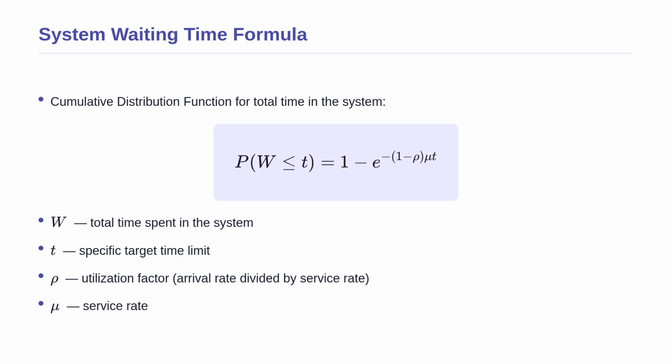As the allowed target time t increases, the negative exponent grows larger, making the subtracted term smaller, which pushes the total probability closer and closer to 100%. Conversely, if the system is heavily congested and rho gets very close to 1, the exponent becomes very small, meaning the probability of a short wait drops drastically.